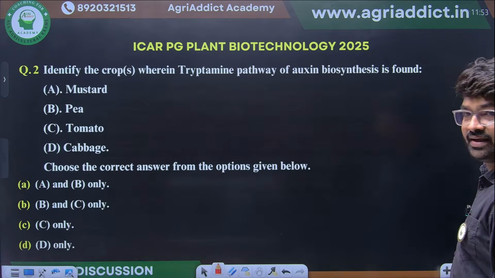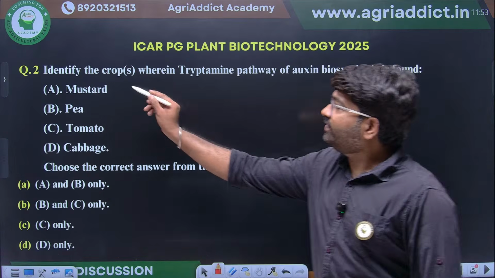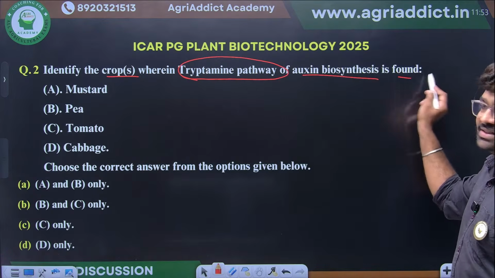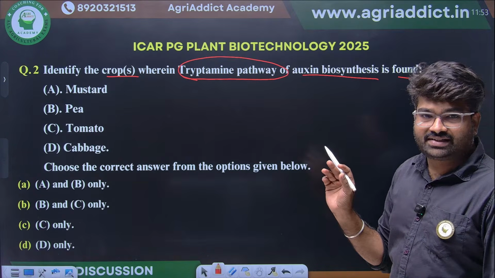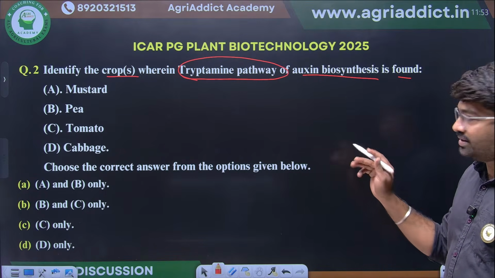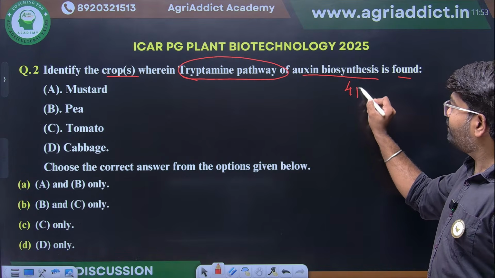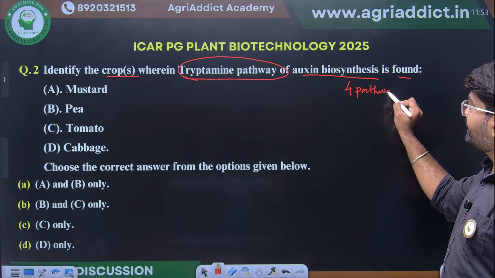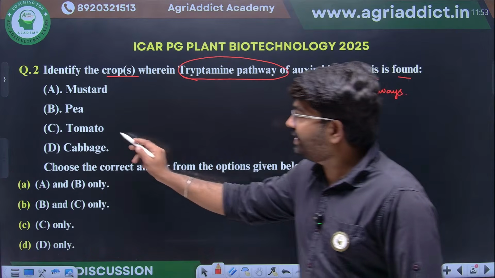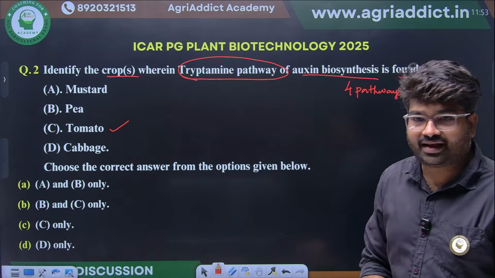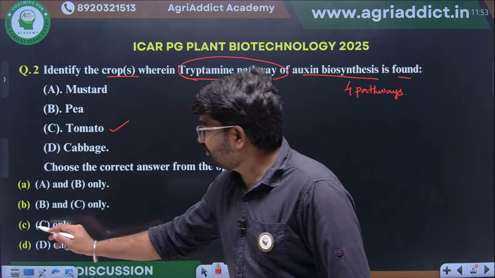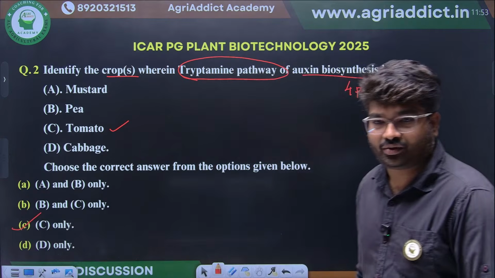Then, identify the crops where the tryptamine pathway of auxin biosynthesis is found. What will be the answer? During our class itself, we have seen there are 4 different pathways for auxin biosynthesis. Yeah, tomato, excellent. Any other? Option C. Excellent, students. Tomato is the right answer.